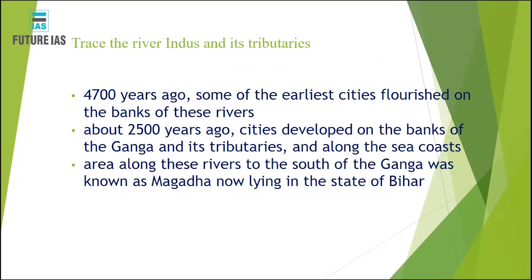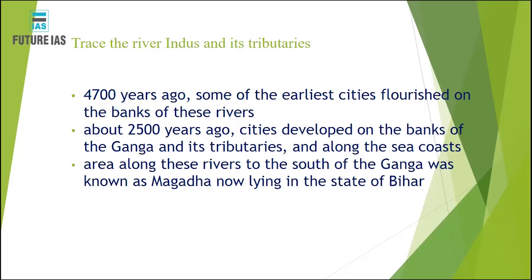Okay, now let's look at some brief descriptions of the Indus and its tributaries, and the Ganga and its tributaries. First of all, you must understand a few of the ancient cities which flourished on the banks of these rivers. For example, the Indus Valley civilization. Around 4700 years ago, some earlier cities flourished on the banks of the Indus and its tributaries. Then around 2500 years ago, cities also flourished on the banks of the Ganga and its tributaries. But the earliest period was the Indus. Around 2500 years ago, cities also flourished along the banks of the Ganga.